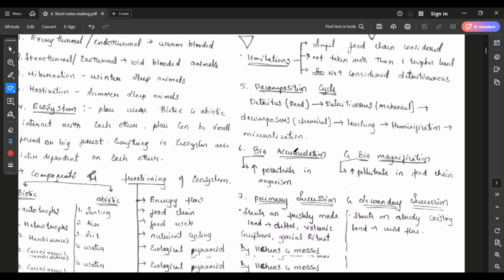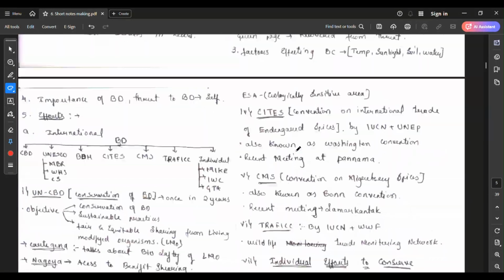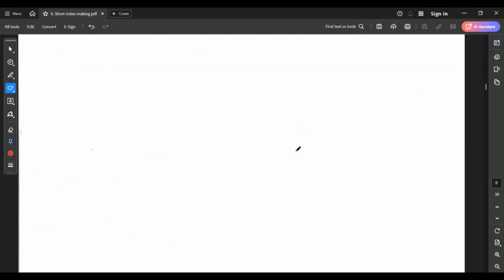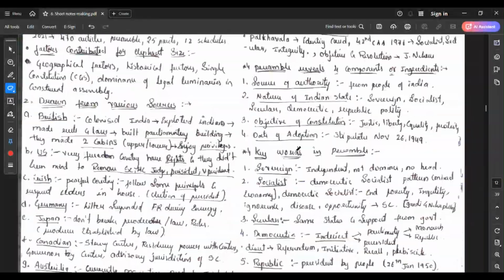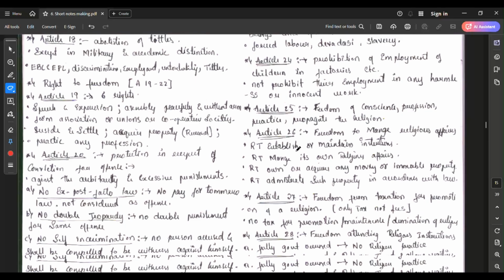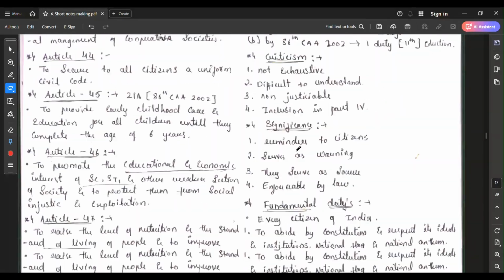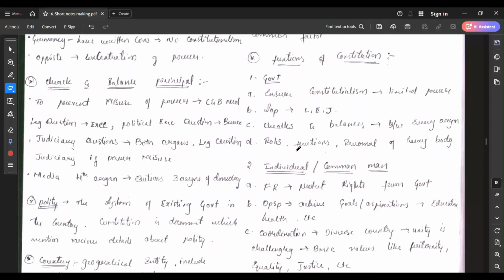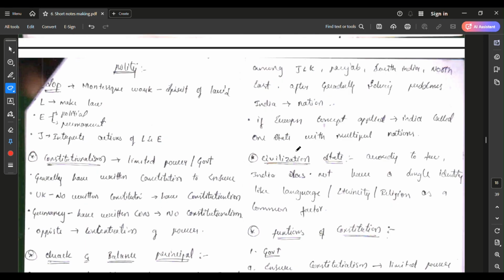I will also show my polity notes, which I already showed in an earlier video. See the polity notes here. In my class notes, I wrote about the separation of powers.